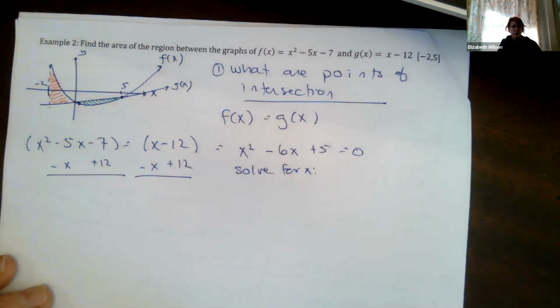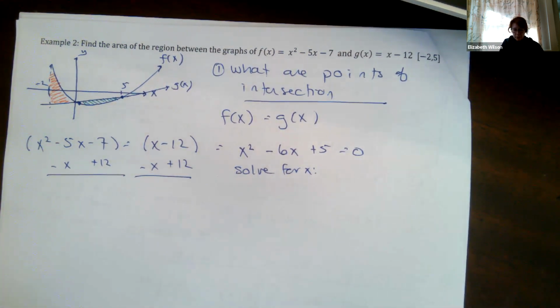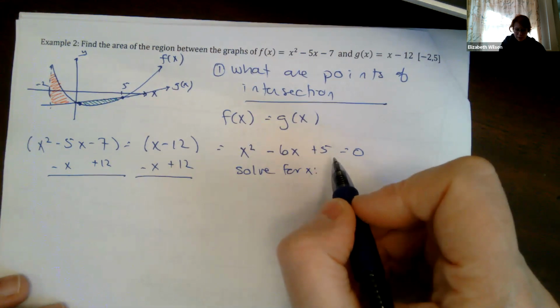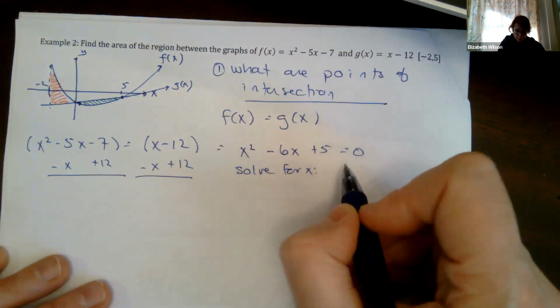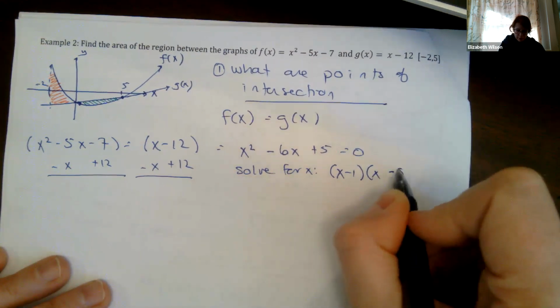I don't care how you do it. You can factor it by guess and check. You can do quadratic formula. It doesn't matter, but please check it. Please make sure if you do guess and check that you plug it in and FOIL it out. So we get x minus 1 and x minus 5 equals 0.